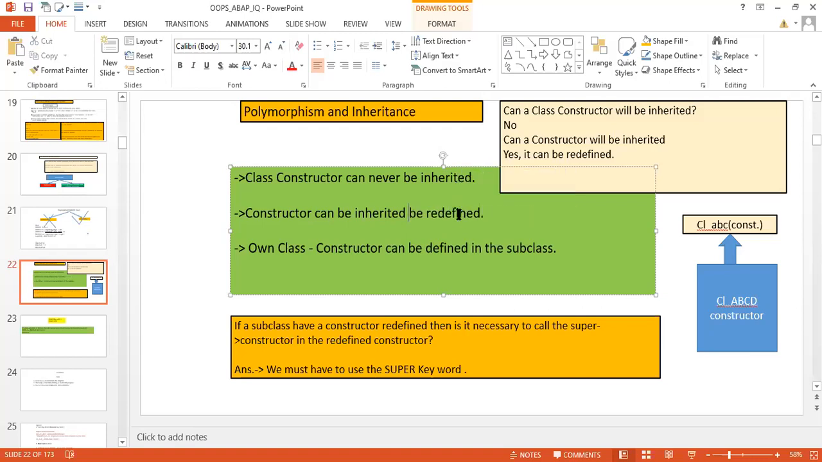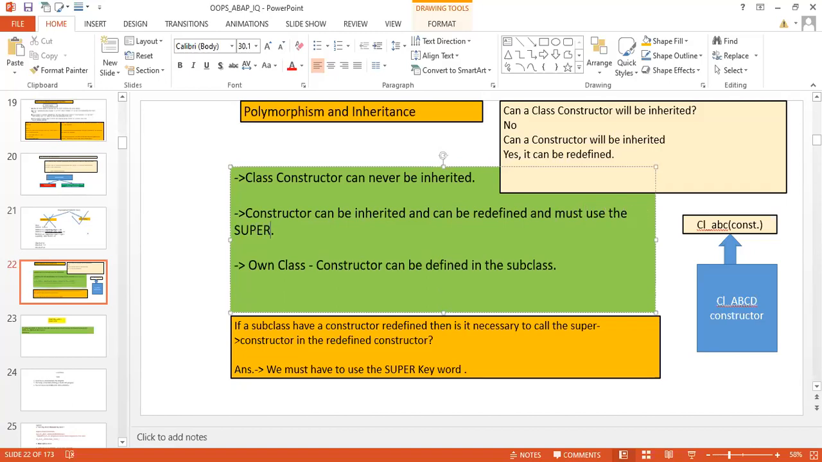However, again, I will check this one and correct it if something is wrong. Constructor can be inherited and can be redefined and must use the super keyword. It has to call the super constructor using the super keyword.